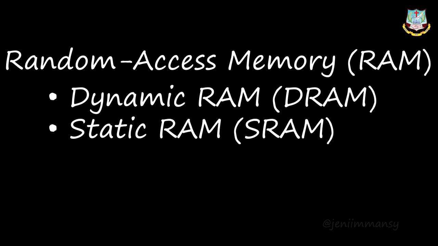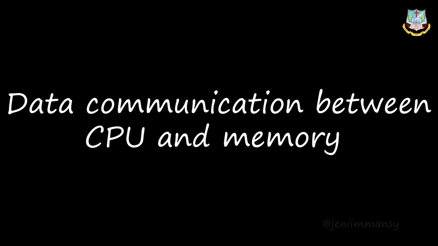So today we have seen data communication between CPU and memory. You know what is CPU and what is memory. Here we have seen about MDR and MAR. MDR is memory data register and MAR is memory address register. The data communication between the central processing unit and the memory devices comes in this part.